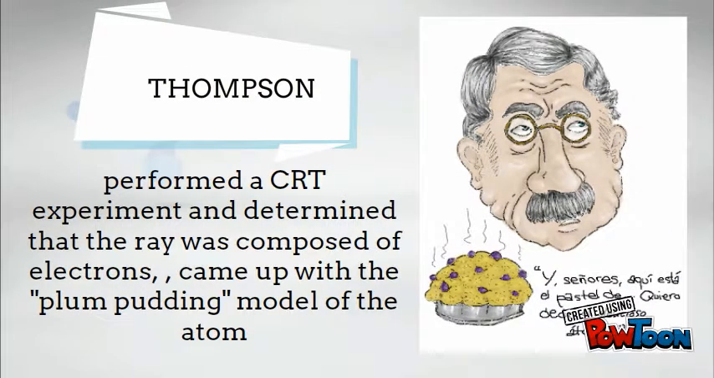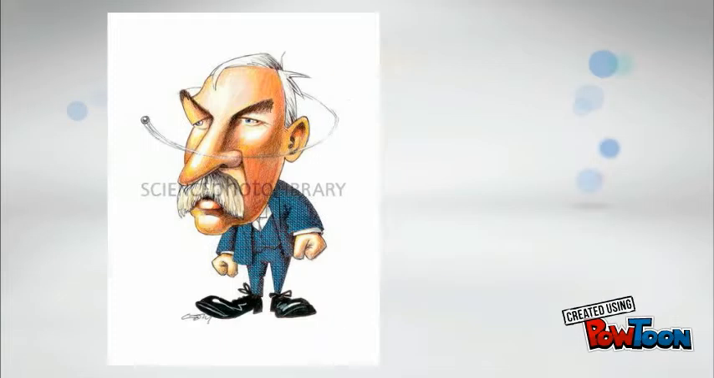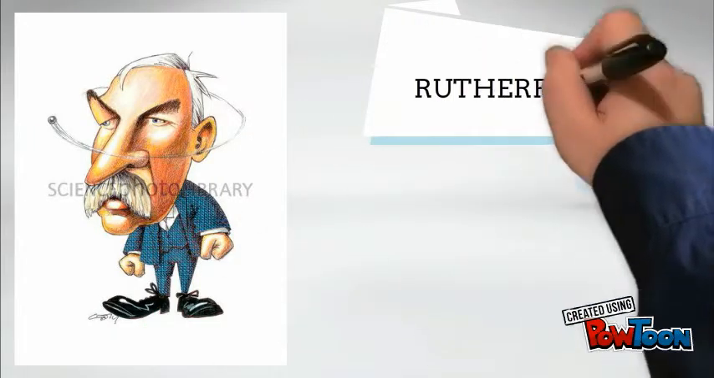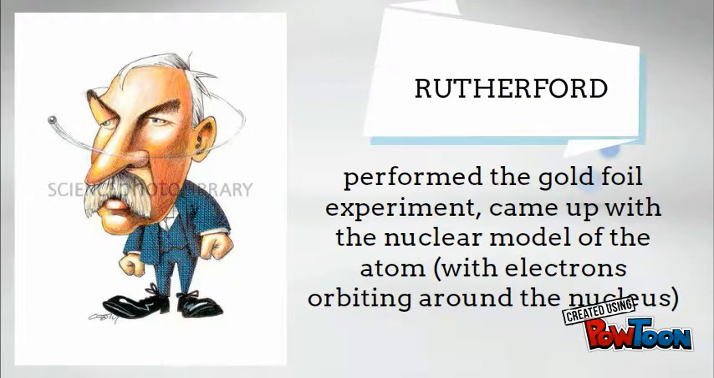J.J. Thomson performed the cathode ray experiment and came up with the plum pudding model of the atom, that basically says that the atom is like a cake with plums. Ernest Rutherford performed the gold foil experiment, and after this came up with the nuclear model of the atom, with the electrons orbiting around the nucleus. This model is the model that we use nowadays.